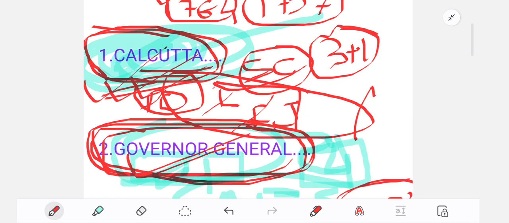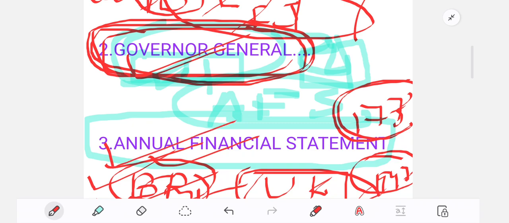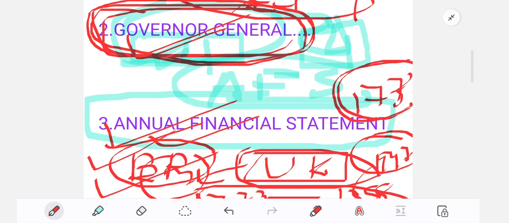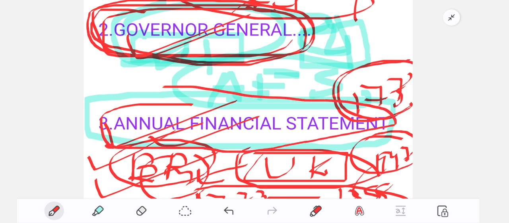Second, the Governor General will have a council of 4 members to assist him. Third one is the annual financial statement. It mandated the use of an annual financial statement to be presented to British India. So the annual financial statement is nothing but the budget.